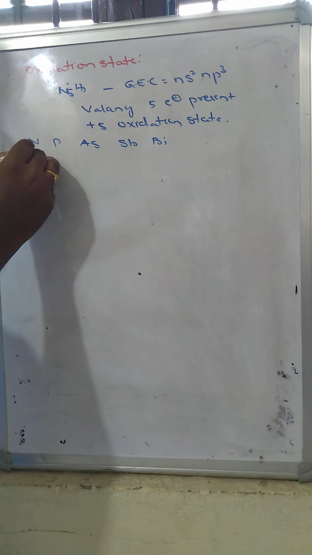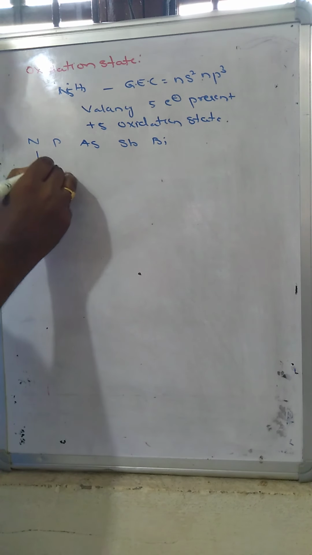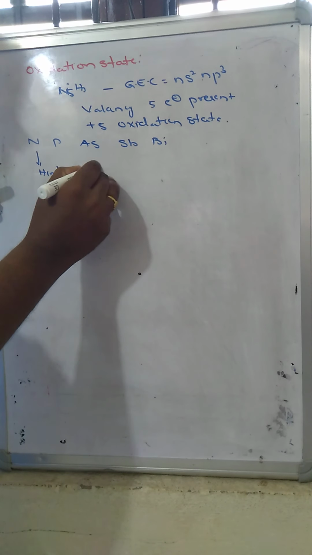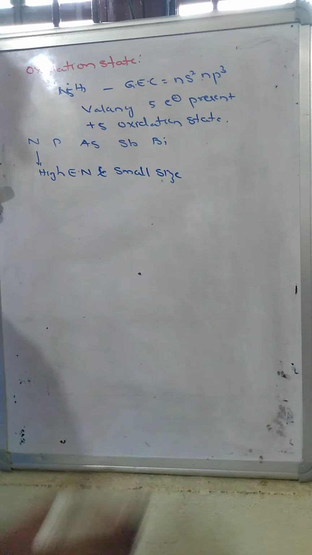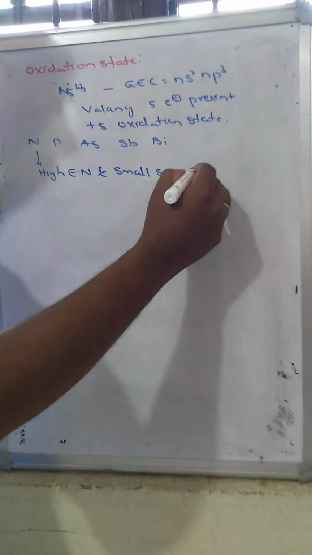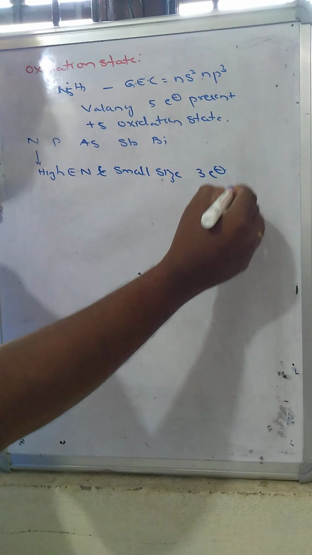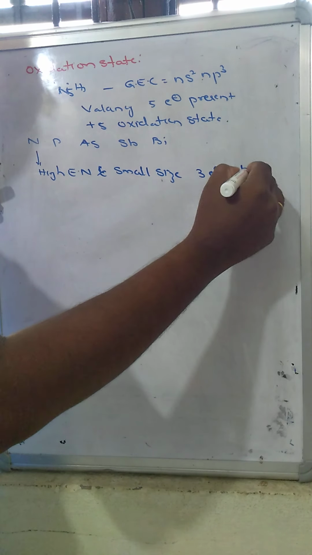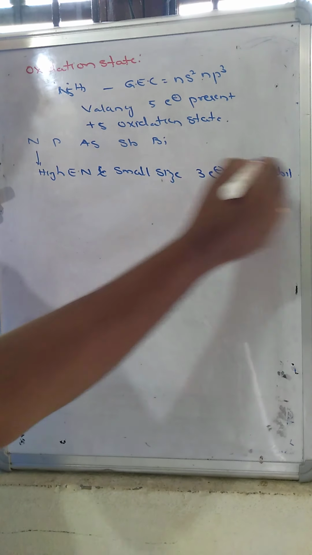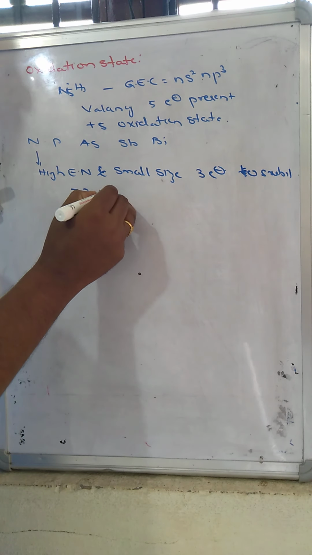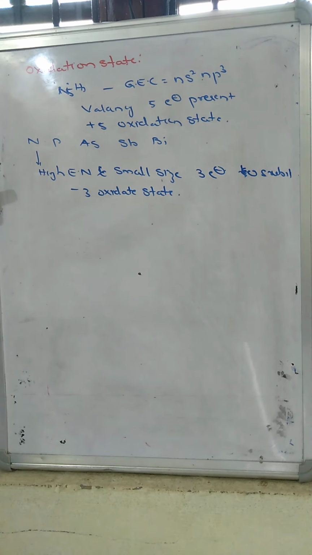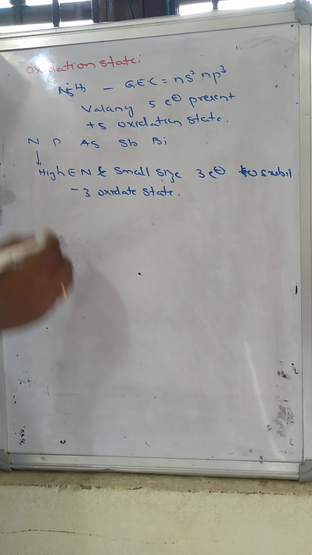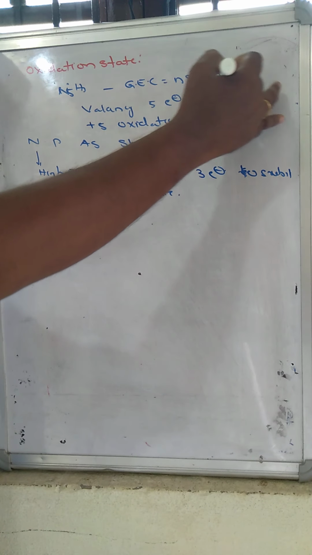In nitrogen, instead of losing 5 electrons, due to its high electronegativity and small size, nitrogen easily accepts 3 electrons to exhibit the -3 oxidation state.